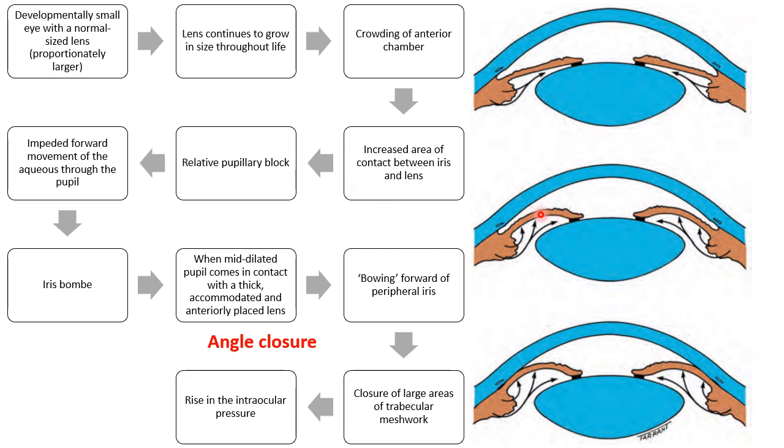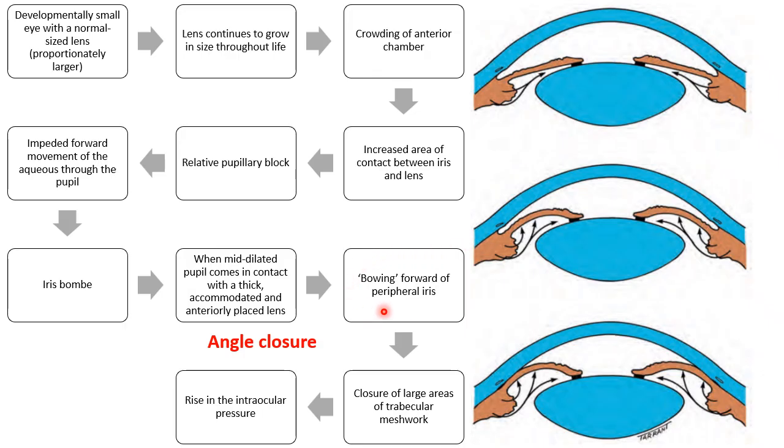See, the iris is bulging forward, right over here. Increased area between the iris and the lens is a result of the crowding of the anterior chamber, leading to relative pupillary block, in turn causing a bulging of the iris, impeded forward movement of the aqueous through the pupil, leading to an iris bombe. That is the forward bulging of the peripheral iris especially, when a mid-dilated pupil comes in contact with a thick, accommodated and anteriorly placed lens.